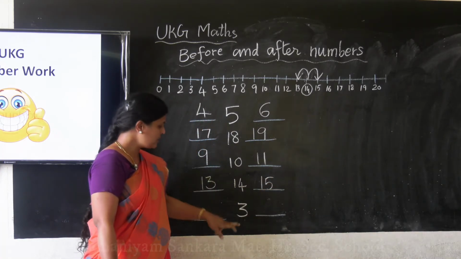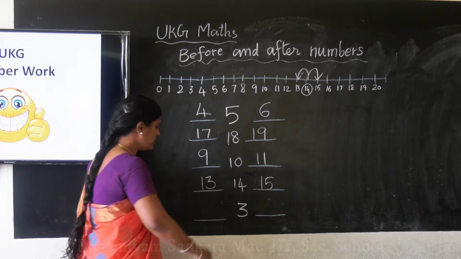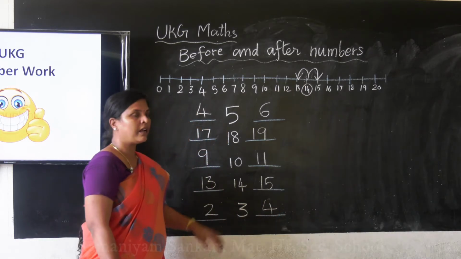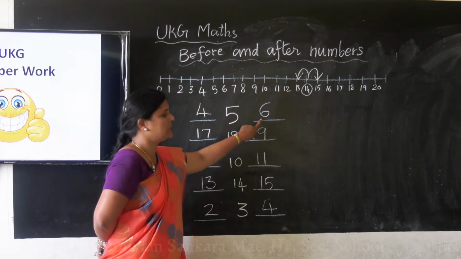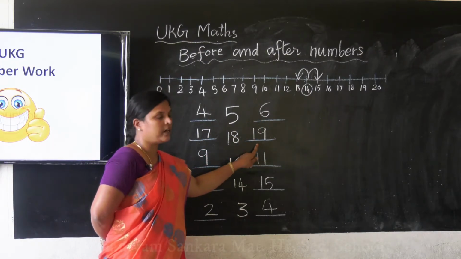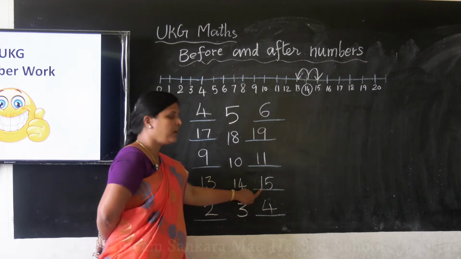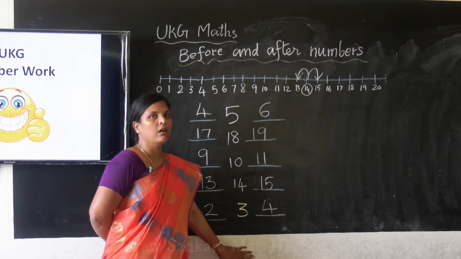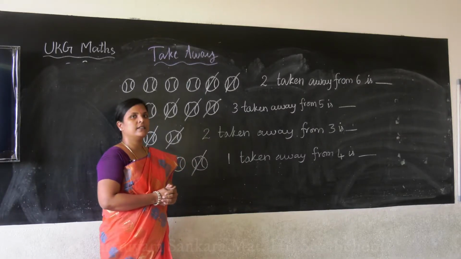Understood ma? Next you have 3. Before 3 you all know, very easy, 2. After 3 you have 4. Now shall we read all the 5 exercises? 4, 5, 6. Order. 17, 18, 19. Order. 9, 10, 11. Order. 13, 14, 15. You have order. 2, 3, 4. Order. Is it not? Okay ma. Very good. Children, now we will move on to our next level.